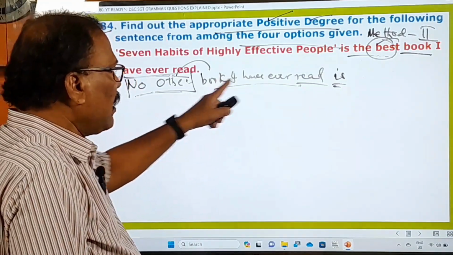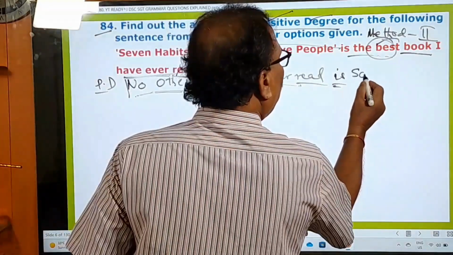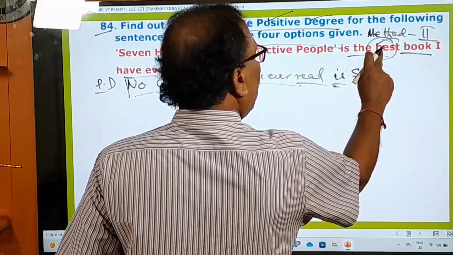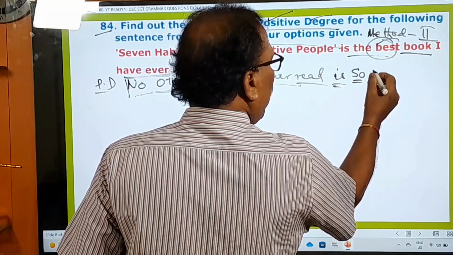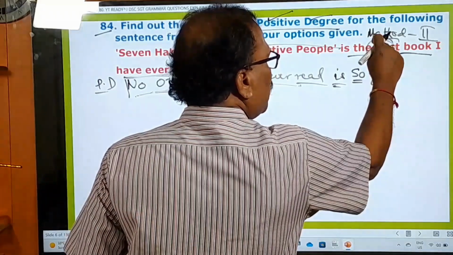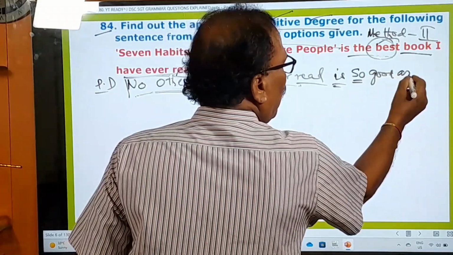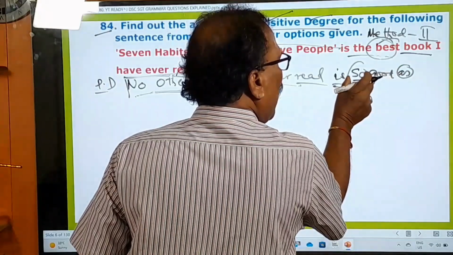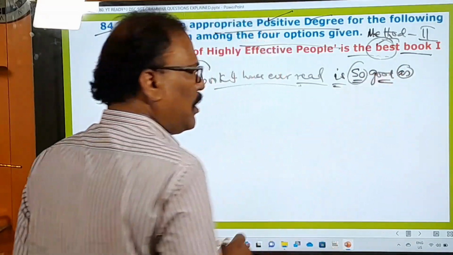No other book. Book is singular. Therefore, use "is". And here you have to use "so... as". And then what is the adjective used here? Best. What is the positive degree adjective? Good. Good, better, best. So, as. Between the "so" and "as", you have to use the positive degree adjective.